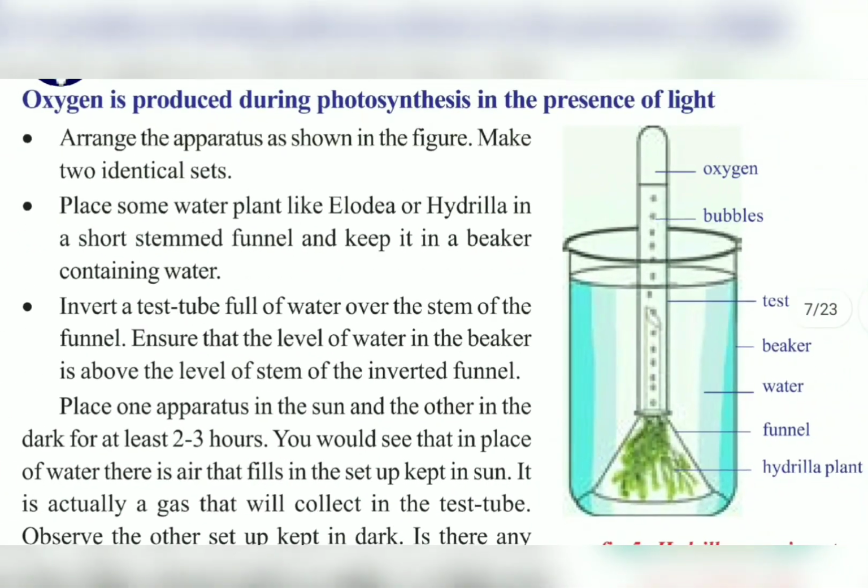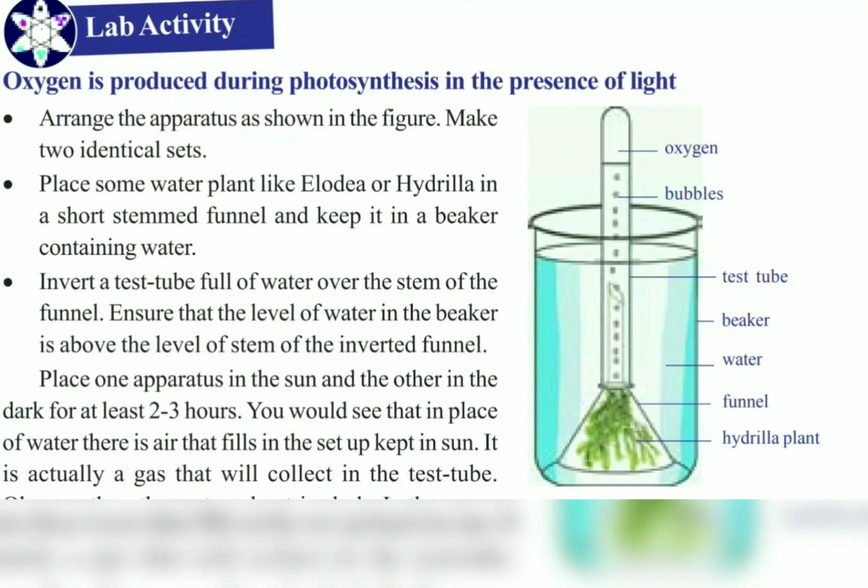Of course we'll be learning that experiment later, after proving that oxygen is produced during photosynthesis in the presence of light. This experiment is also called the hydrilla funnel experiment. For this experiment, the apparatus we require is a funnel, hydrilla twigs, test tube, beaker, water, and an incense stick.